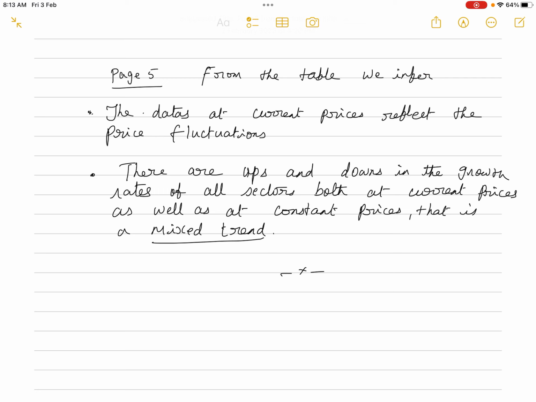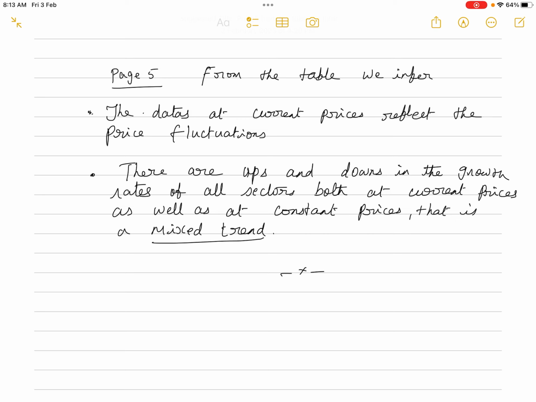So finally, when you look at the conclusion of this growth rate trends, from the table we infer the data at current prices reflect the price fluctuations, and there are ups and downs in the growth rates of all sectors, both at current prices as well as at constant prices. So what is the final conclusion? It is a mixed trend.